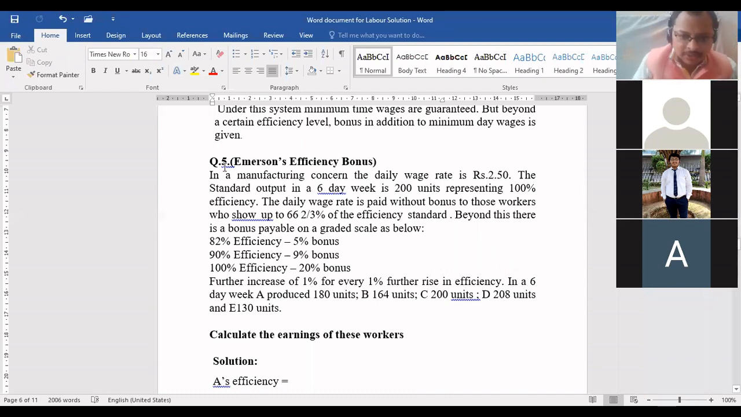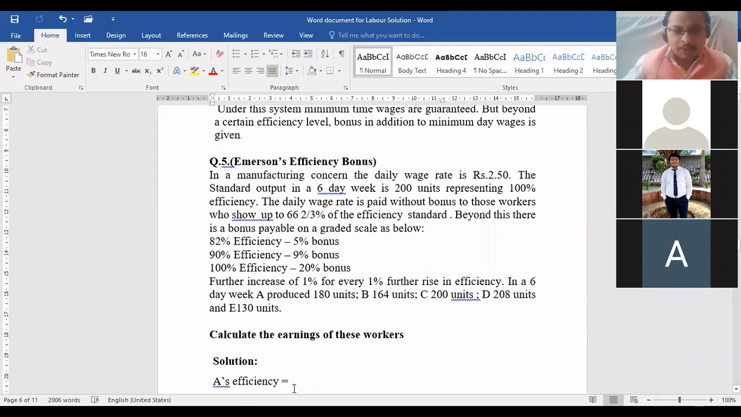Okay. Now see, standard output is for how many days? 6 days. That means we have to find out the wages for 6 days. And the standard output is 200 units, which is 100% efficiency. With the help of this, we have to find out everyone's efficiency, and accordingly give them bonus. See here, different scales are given.